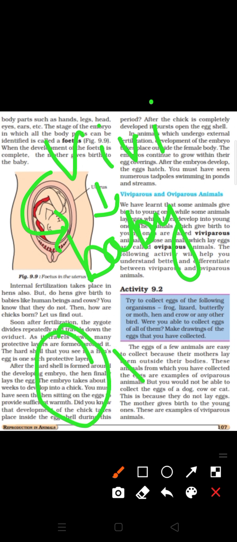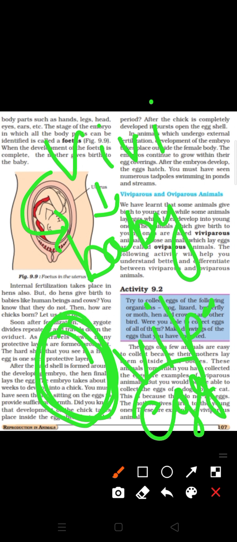And O for oviparous, O looks like an egg. Yes, so oviparous means a group of organisms who lay eggs. I hope I am clear.